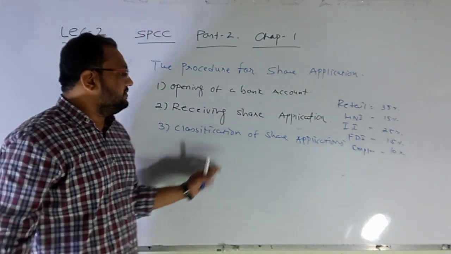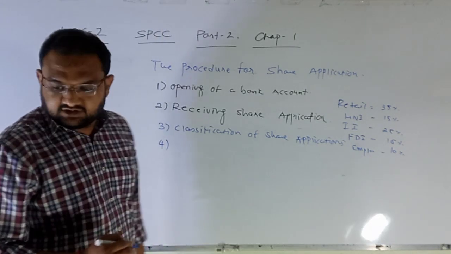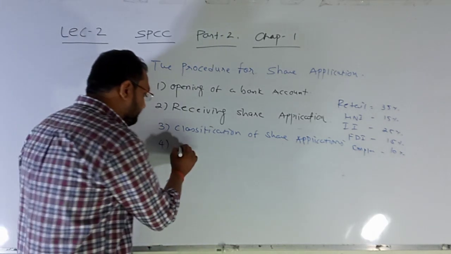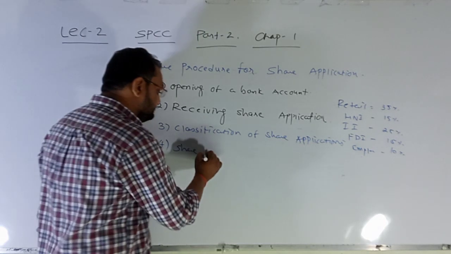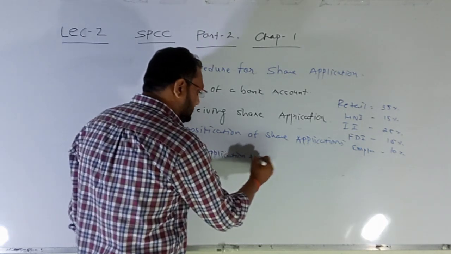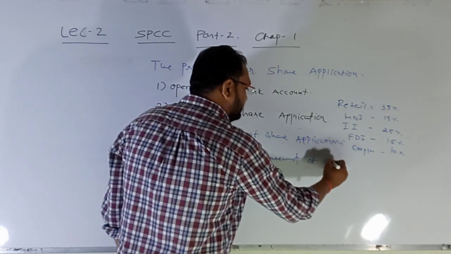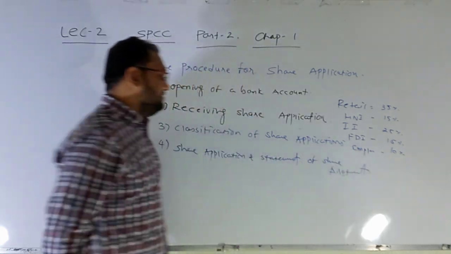After this, the fourth and last stage of this particular procedure for share application is share application and statement of share allotment.